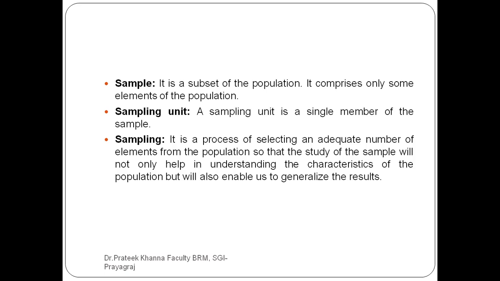It is the process of selecting an adequate number of elements from the population, so that the study of the sample will not only help in understanding the characteristics. So the question comes to your mind, what do you mean by sampling still? So sampling, in simple terms, you can say, is selecting elements from the population.